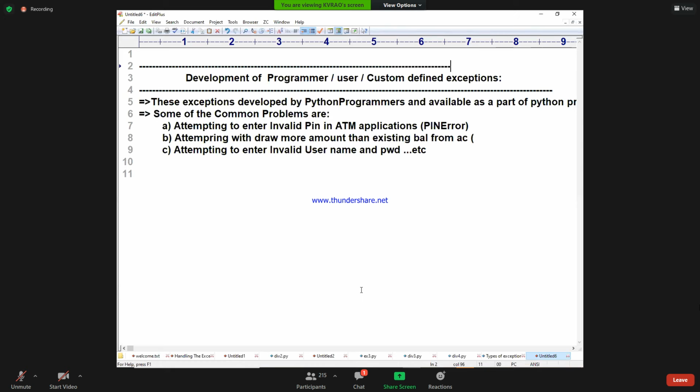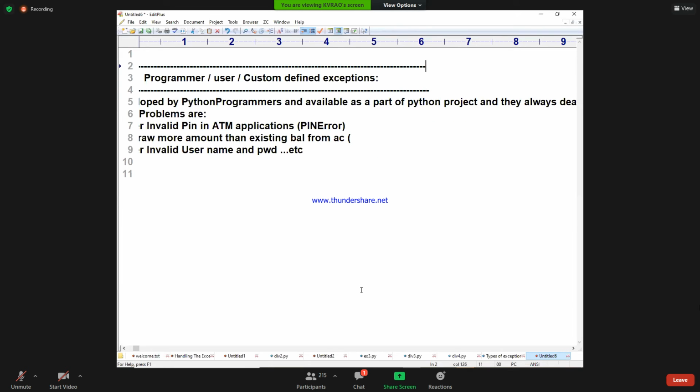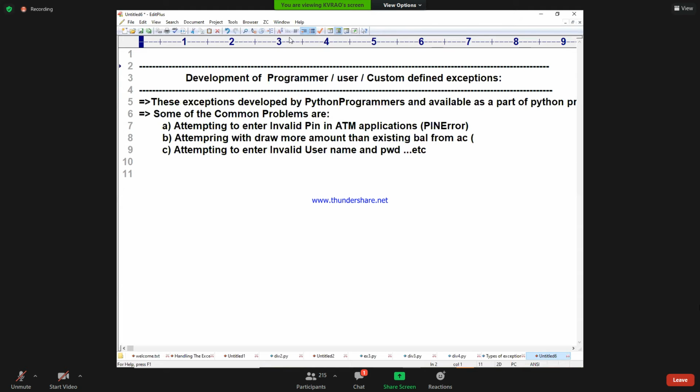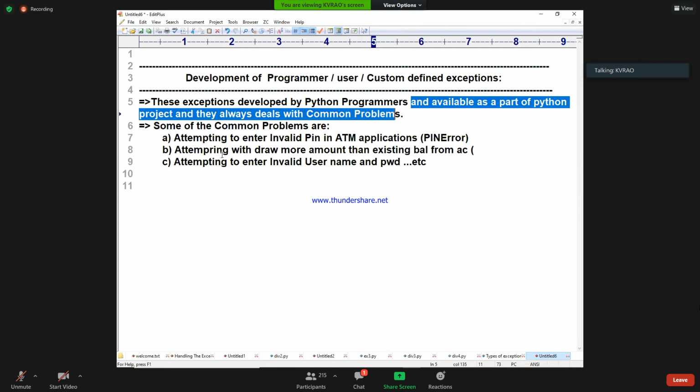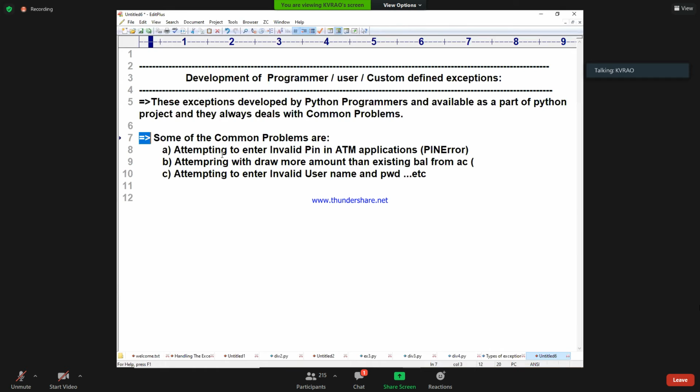So already we understood development of programmer defined exceptions. Already we discussed in the class. These exceptions are developed by the Python programmer and available as a part of Python, and always deal with the common problems. So what is the common problem? Some of the common problems are attempting to enter an invalid pin. Invalid pin is nothing but a wrong pin. A wrong pin is nothing but an exception. An exception needs to be generated, needs to be created.